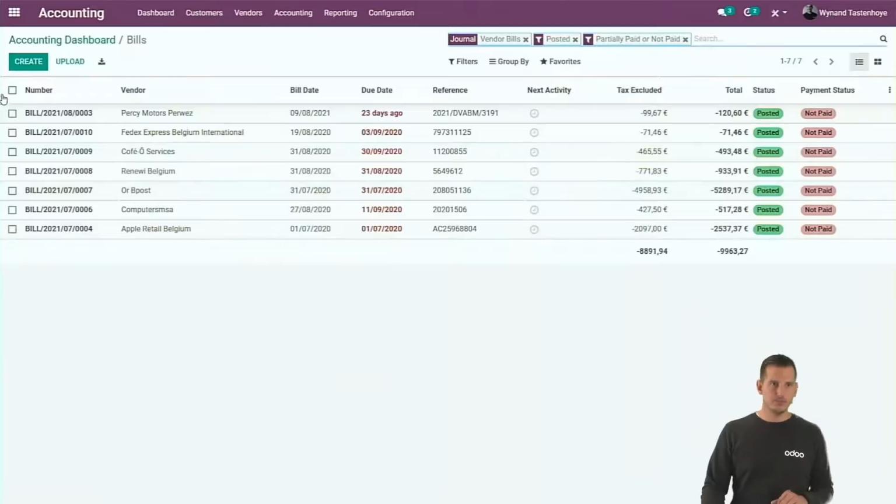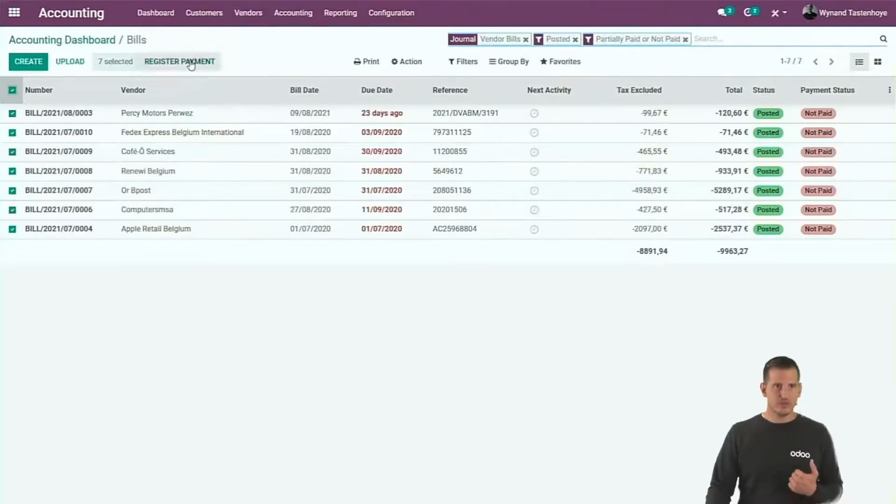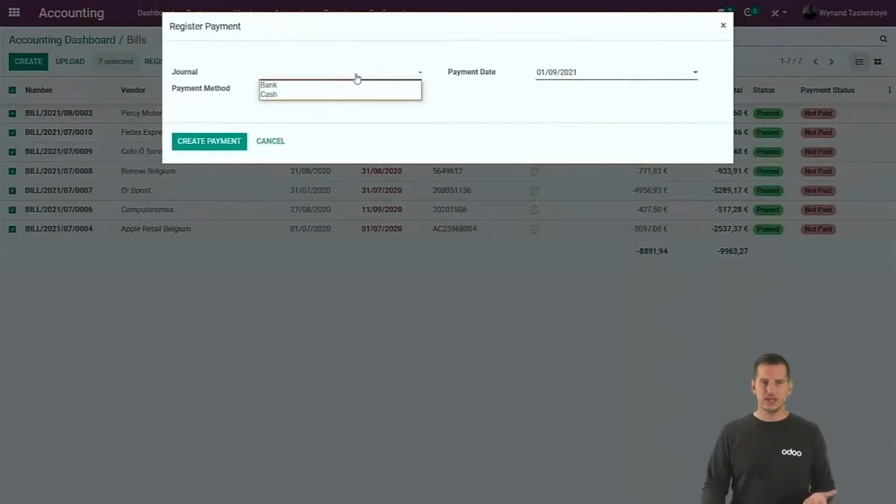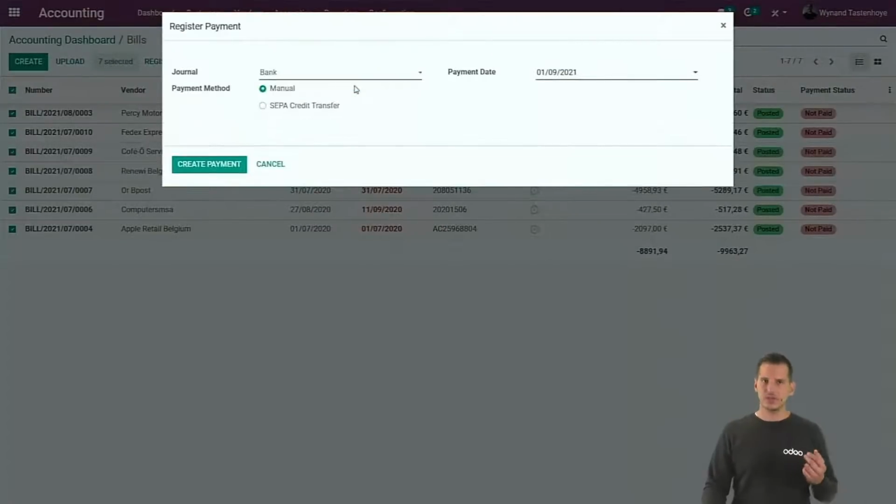But I want to pay all of them. So just select all of them and register the payment. Select the bank. You might have different banks, so select the correct bank, of course. You can set the payment date, at what date we need to process the payments. And we're going to opt for the SEPA credit transfer in order to create a batch file, a payment file to be sent to the bank.